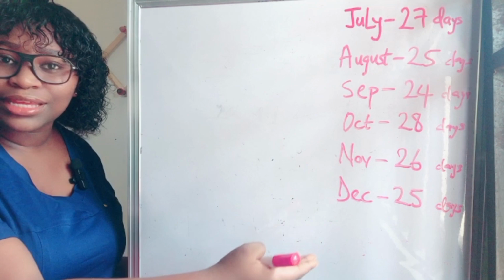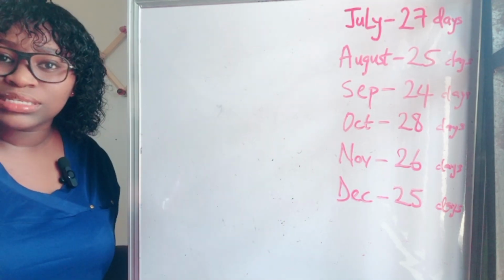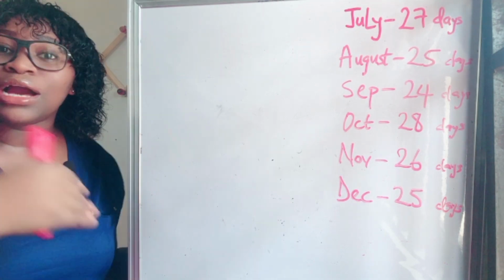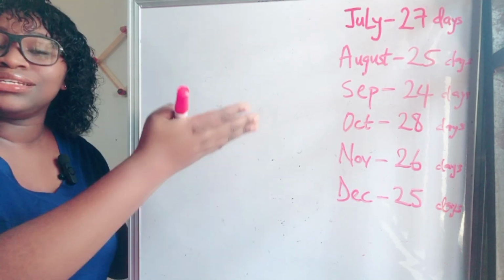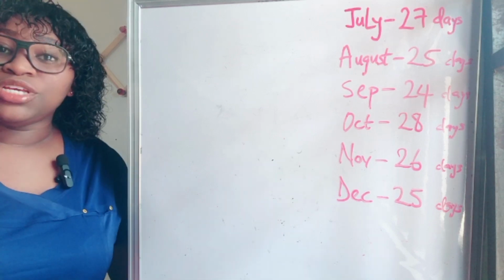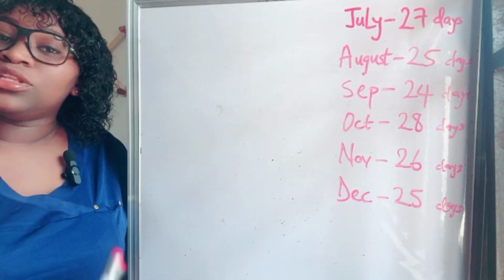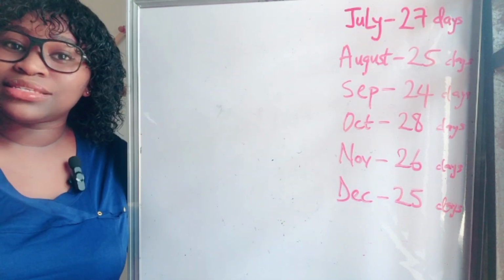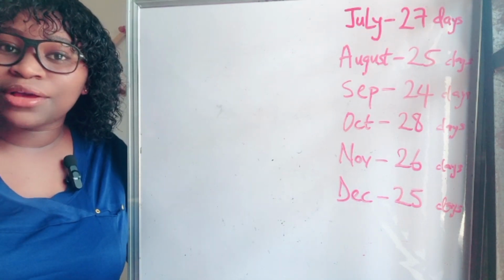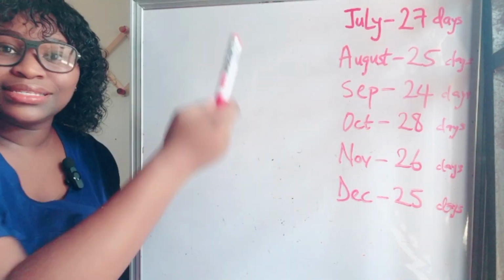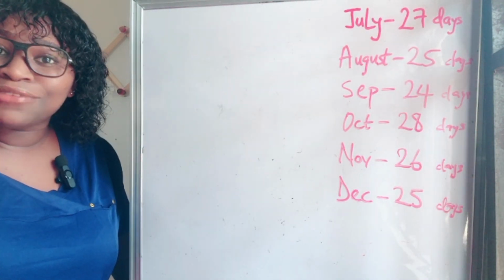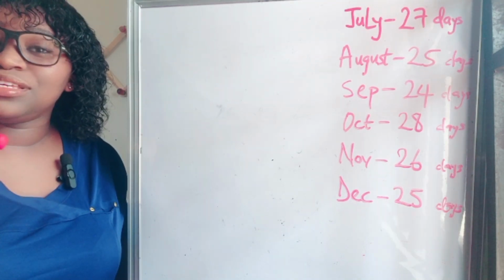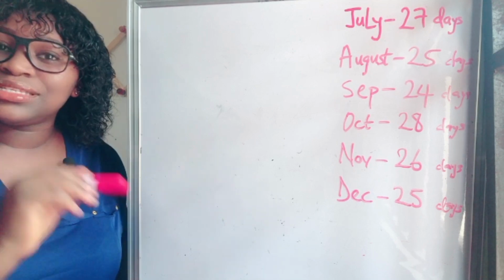You can see she calculated her menstrual cycle length for up to 6 months, and she kept on getting different menstrual cycle lengths. If you calculate yours for up to 6 months and you're getting different menstrual cycle lengths, it means your cycle length is irregular. But then if you calculated for at least up to 6 months and you got one particular menstrual cycle length, take for instance you got 27 days and then you kept on getting 27 days all through those 6 months you calculated, that means your cycle is regular and your cycle length is 27 days.